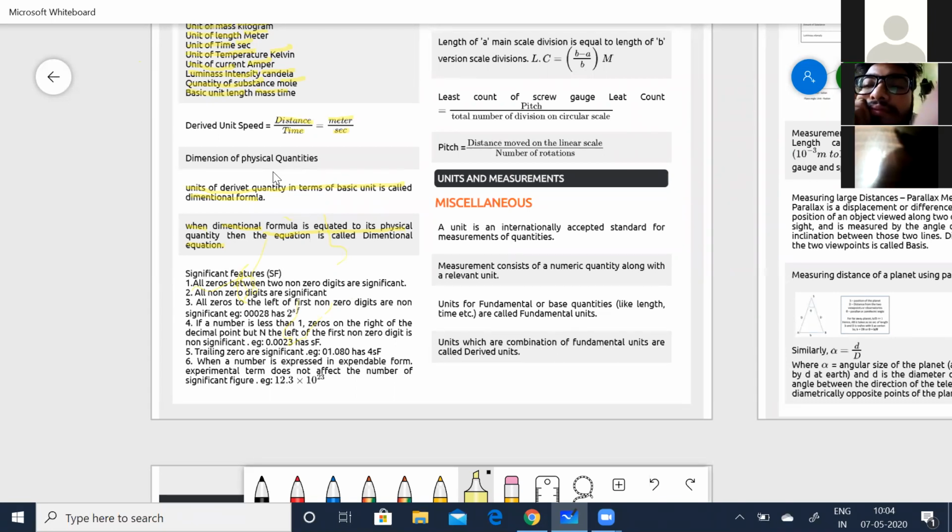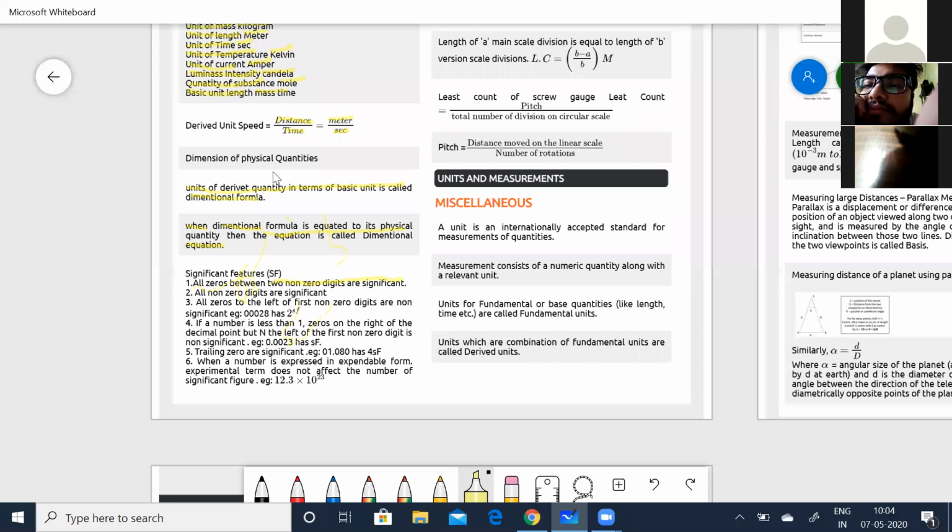For example, all zeros between two non-zero digits are significant. I'll do the example problems, but before that I'll explain it, and when I do the example problems you'll understand how I arrive at these figures.